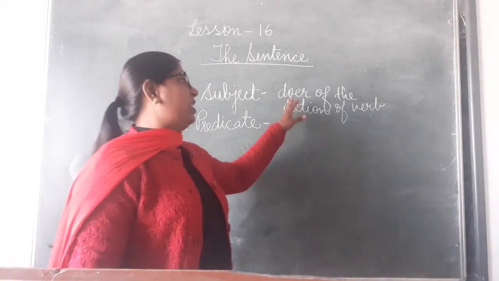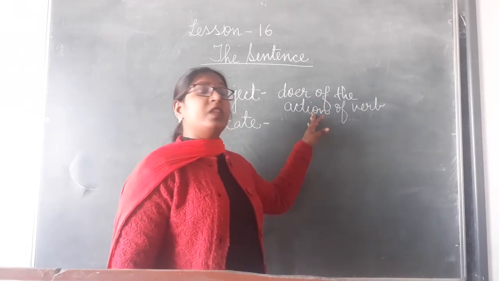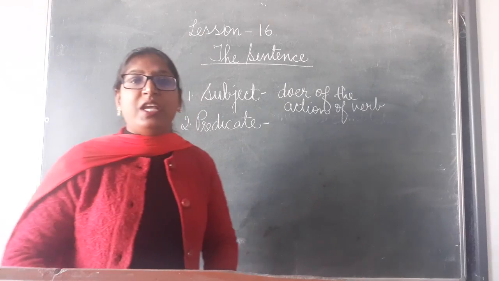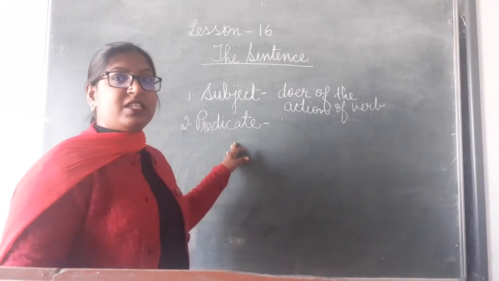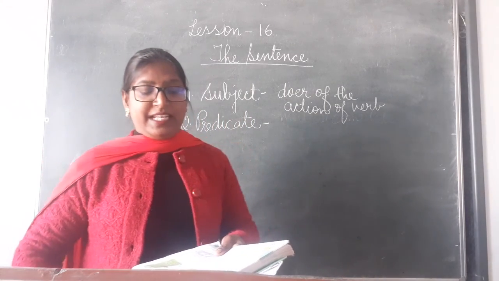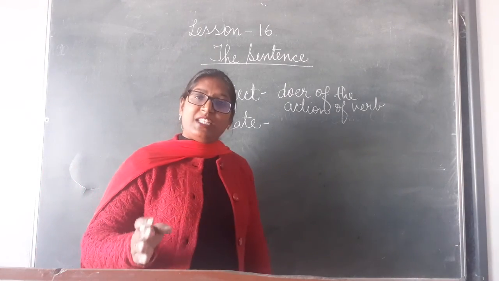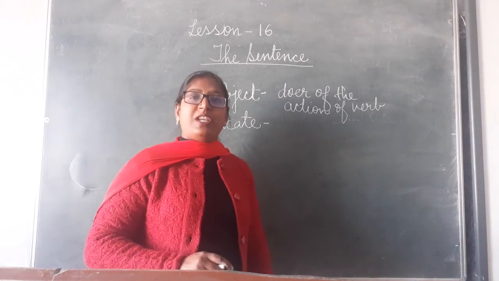Clear? Or in other words we can say they are the performer of the action. Then comes the second part, that is predicate. The part of the sentence that tells us something about the subject. Clear?